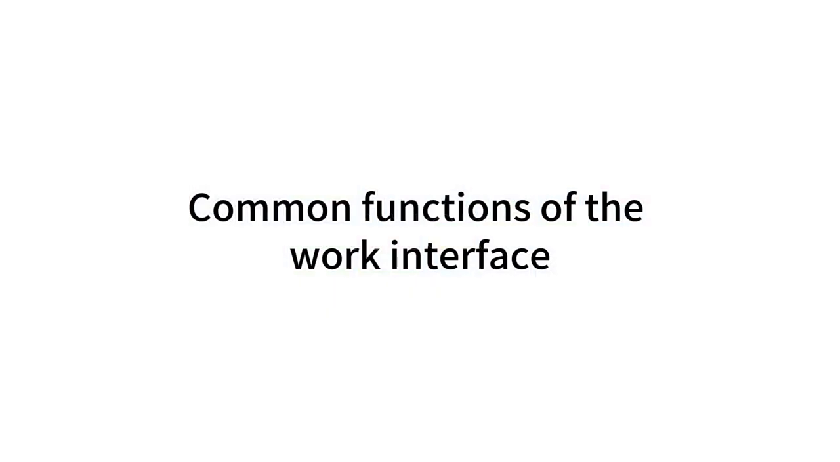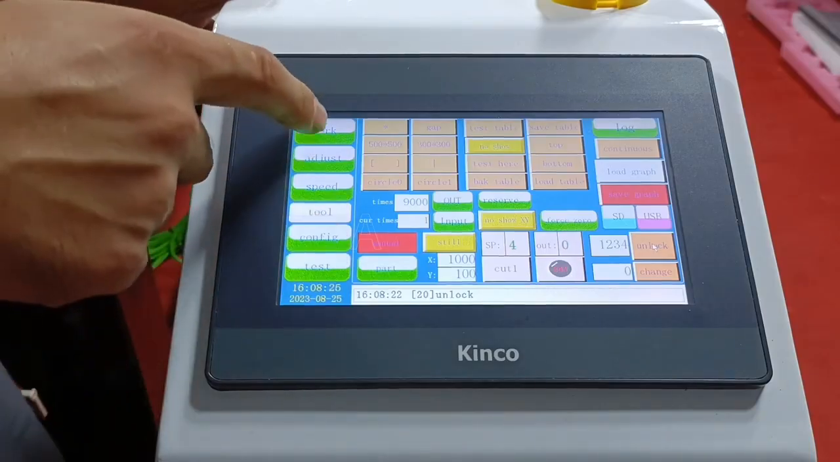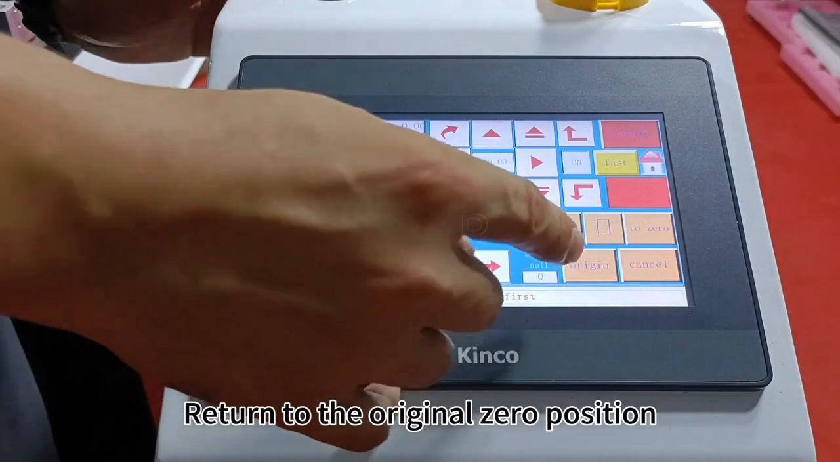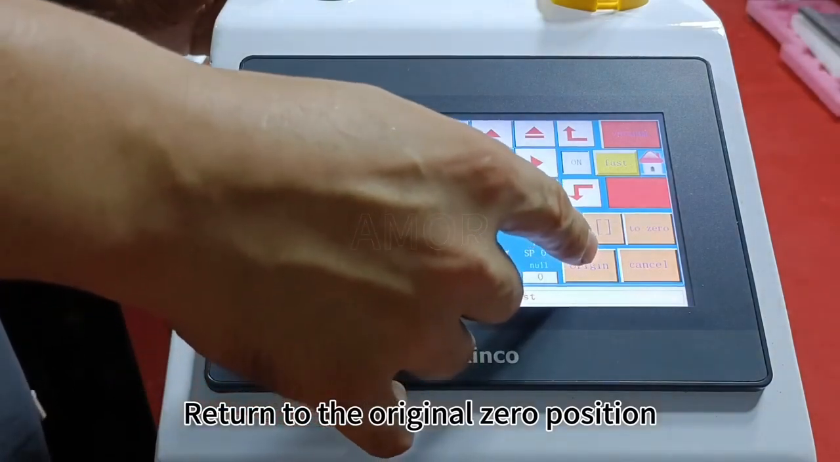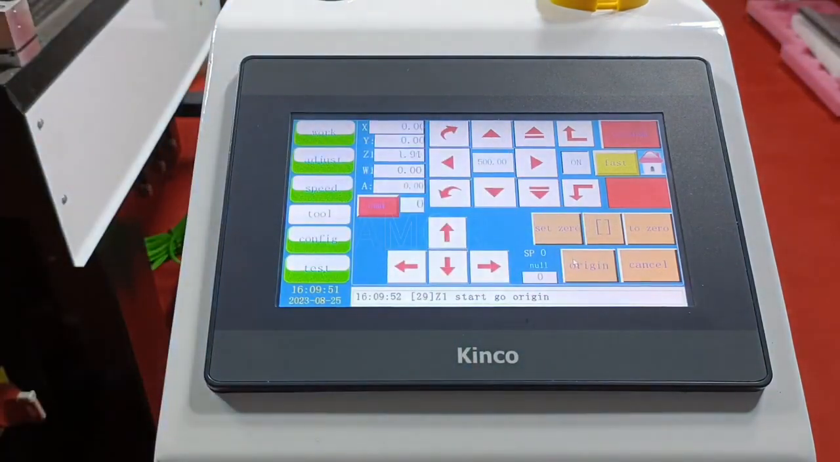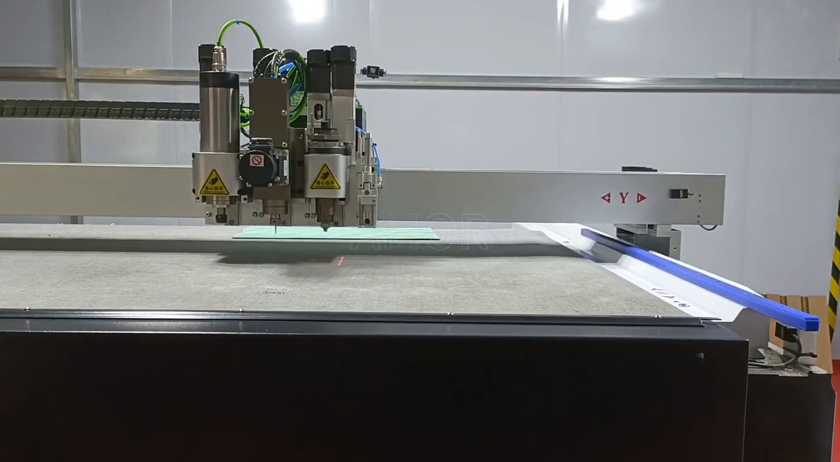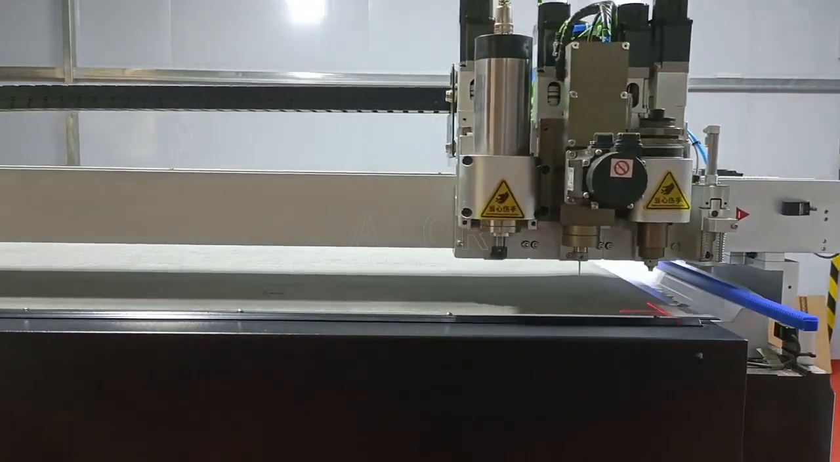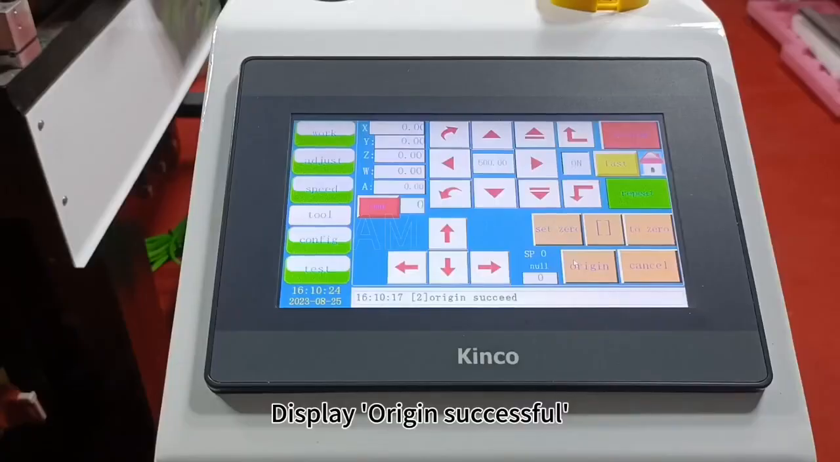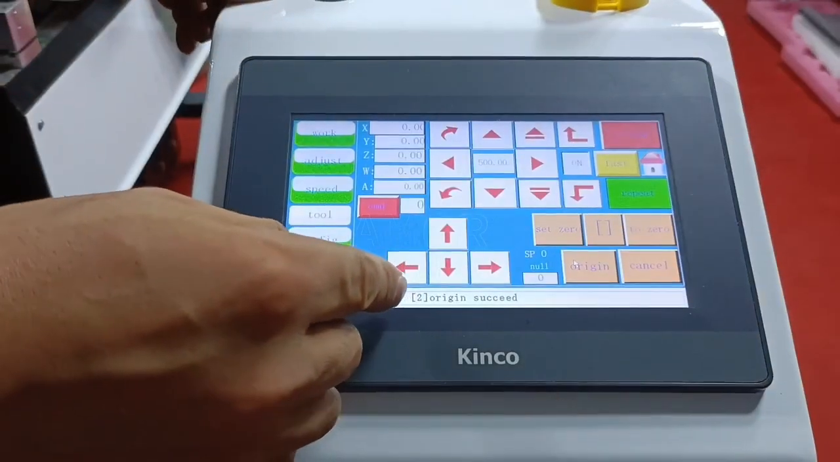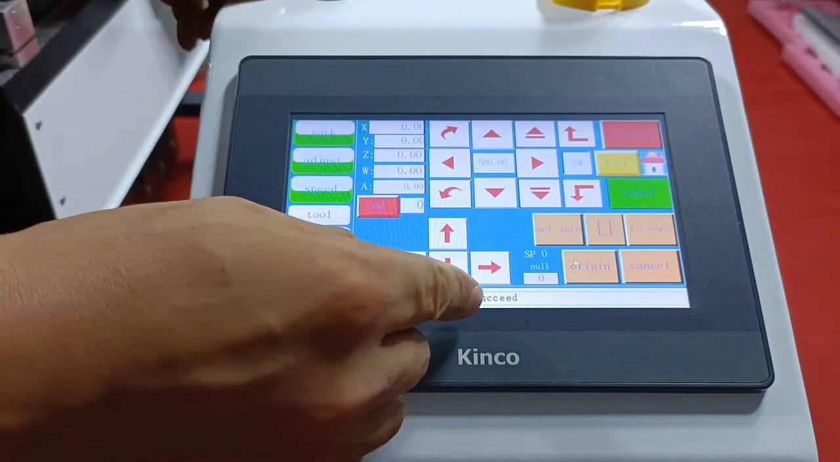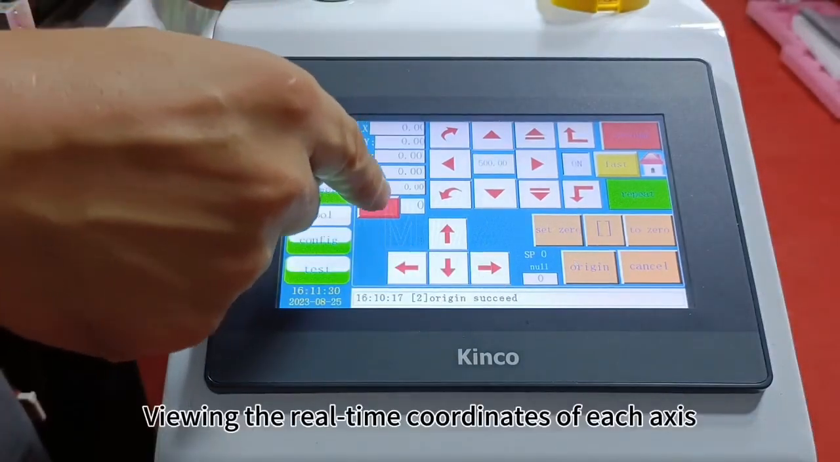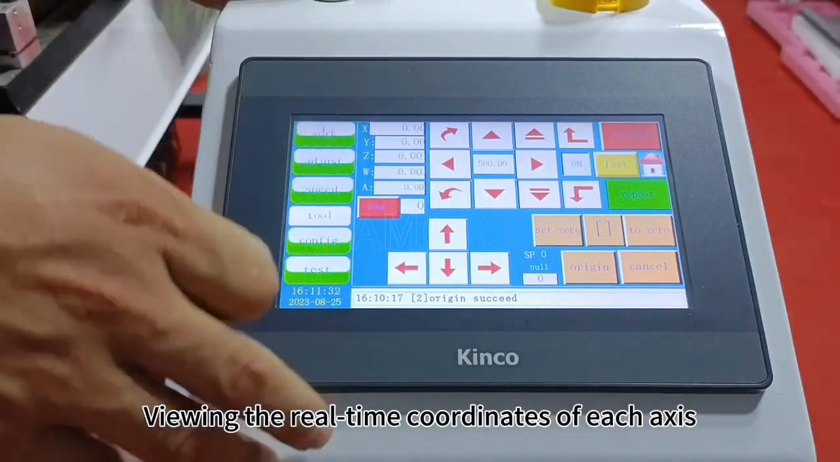Common functions of the work interface. Return to the original 0 position. Display origin successful. Viewing the real-time coordinates of each axis.